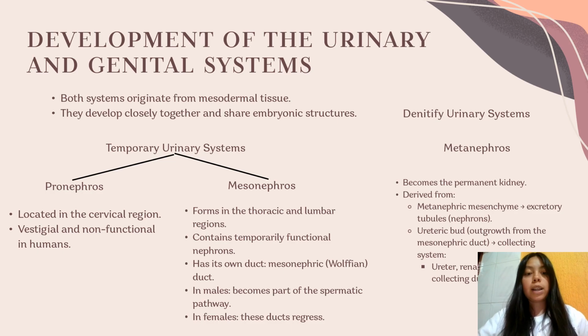Permanent kidney, metanephros. The third and final system is the metanephros or definitive kidney. It forms from two sources: the metanephric mesenchyme, which forms nephrons, and the ureteric bud, which becomes the collecting system, including the ureter, renal pelvis, calyces, and collecting ducts.